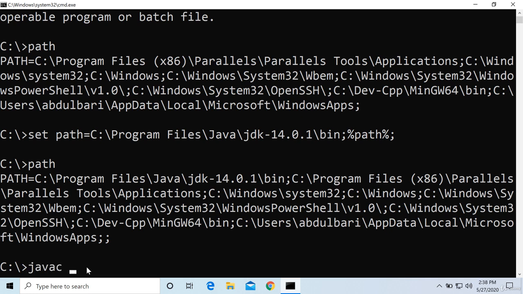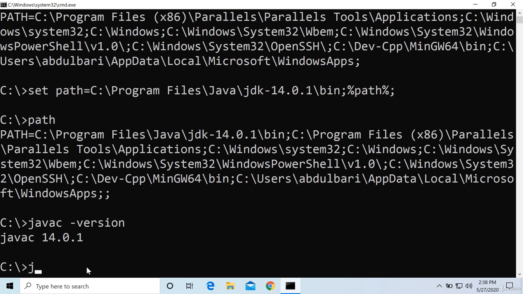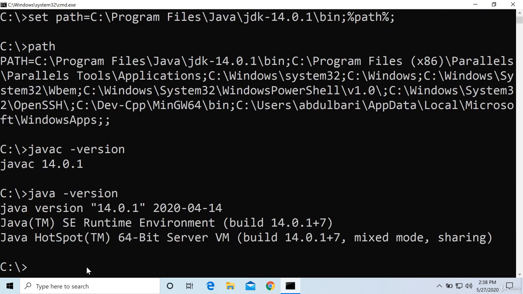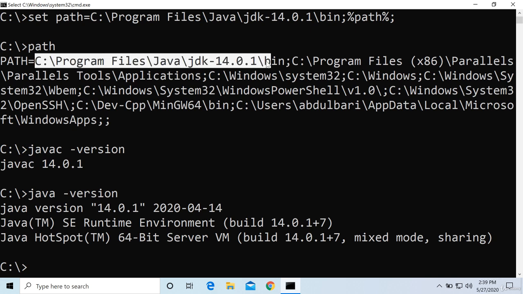Now let us type javac version. What is the version of Java? Oh, it's working. I want to see what is the version of JVM. Yes, it is working. Java runtime environment build 14.0.1, right? 64-bit server, and so on. Everything is given. So I can see the version of javac as well as Java, and now it is accessible, though I am not inside this folder.